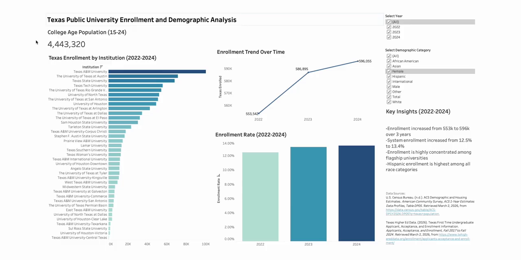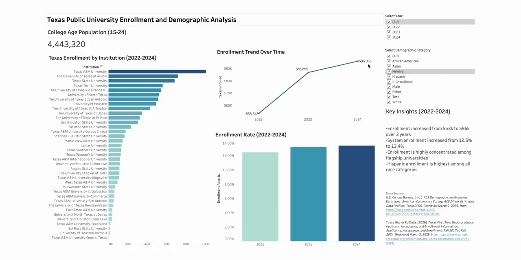The second layer evaluates system participation. Here we can see the enrollment trend over time, how total enrollment increased from 2022 to 2024 from about 553,000 to over 596,000 in just 3 years.